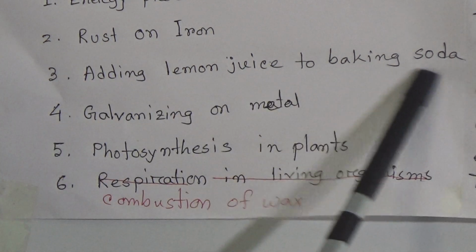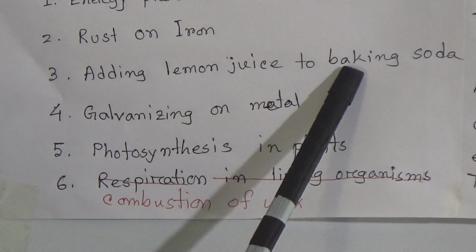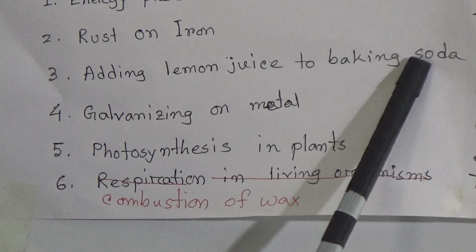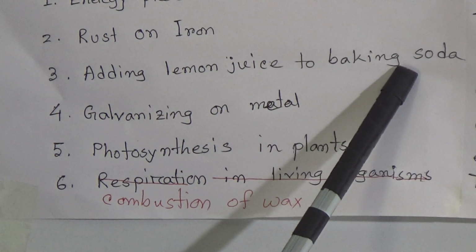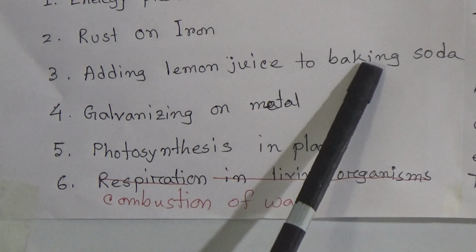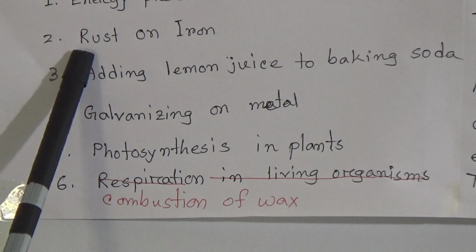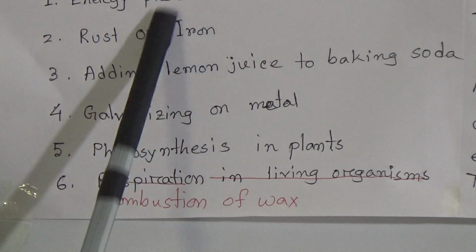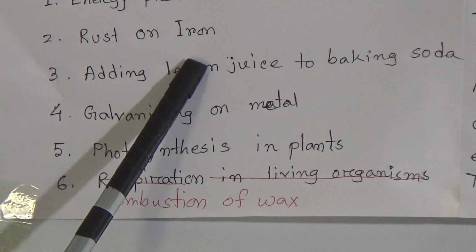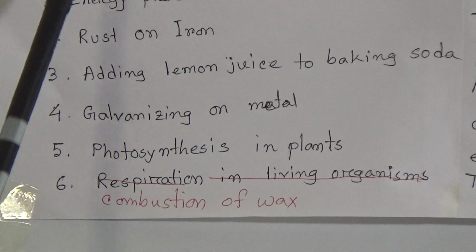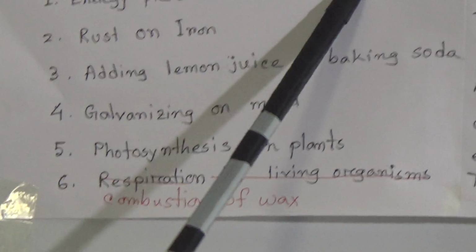Adding lemon juice to baking soda, it will become so cold because there is a chemical reaction going on. Through this chemical reaction, it absorbs heat. That's why the outside of the beaker becomes cold. And rust on iron: the iron reacts with water vapor and the oxygen in the atmosphere, and it produces rust. And energy produced through respiration is also a chemical reaction.